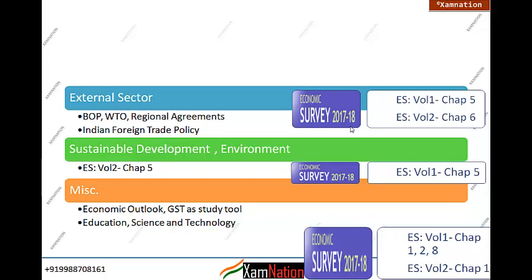So here you can see what we have done: we have basically segregated all of the chapters of the economic survey along with the budget under 7 modules. And through this journey we are going to cover each and every module. So this is how we will study. We have first prepared the skeleton. That will be studied in general economy, like what is an economy, what are the sectors of the economy, what is the external sector. We will build a skeleton like that.